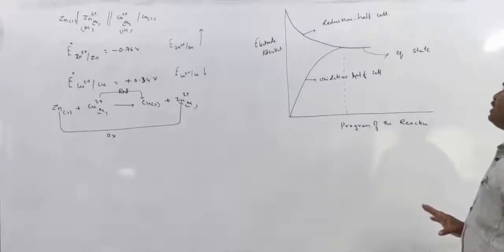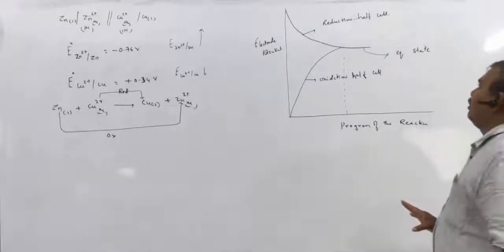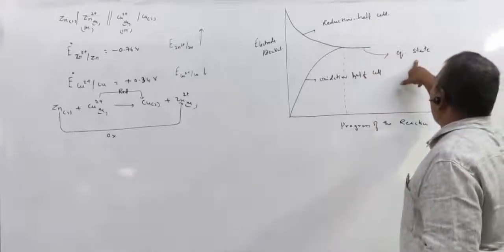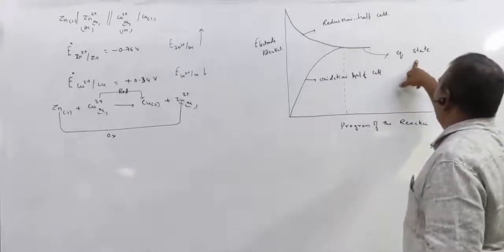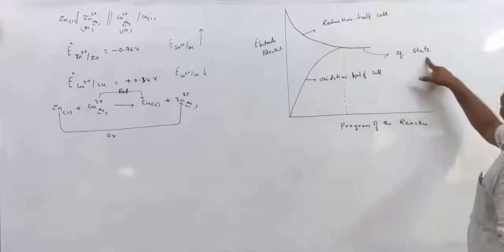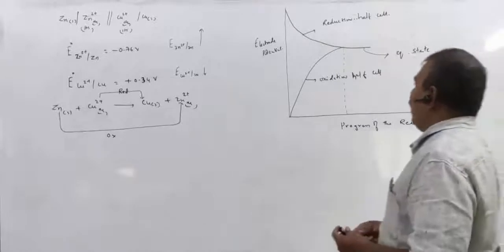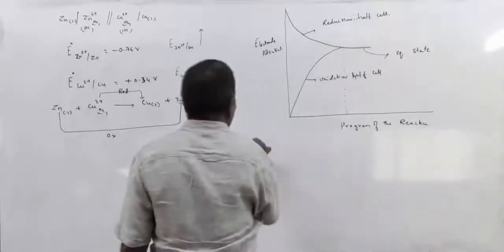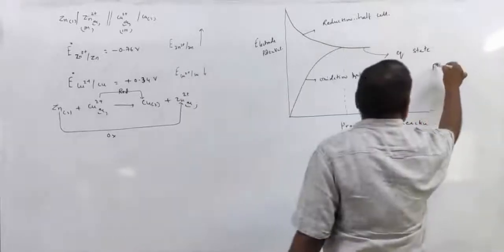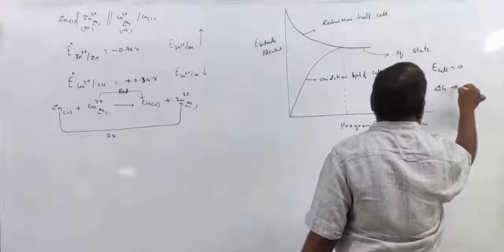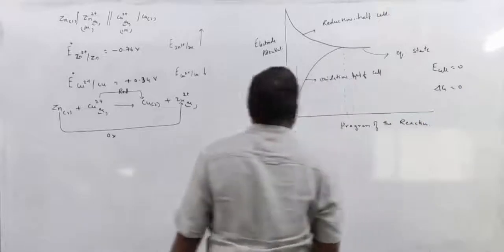Whenever these potentials are equal, then the reaction in the electrochemical cell attains the equilibrium state. So at the equilibrium state, already you know E cell is equal to 0 and the change in Gibbs energy is 0, right?